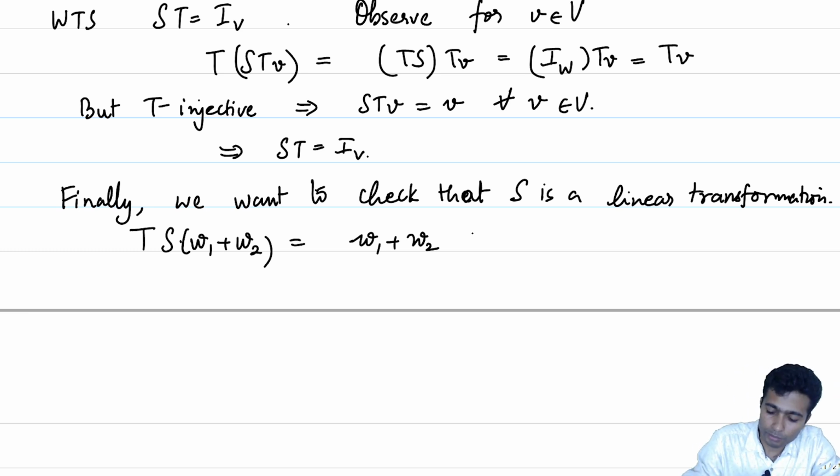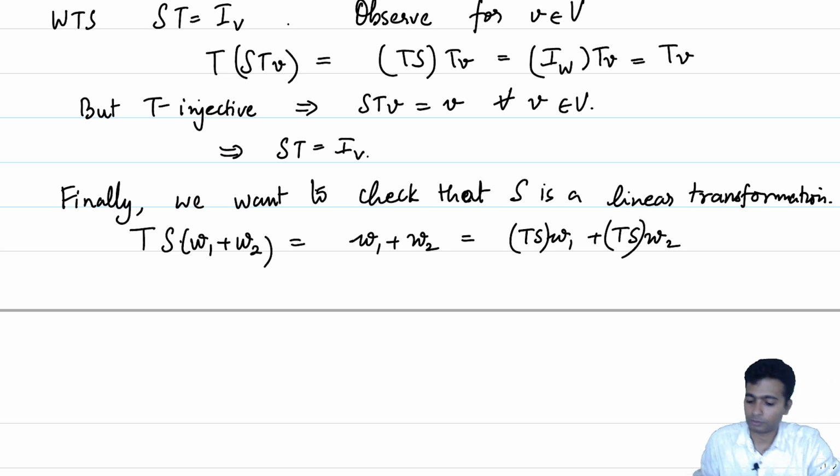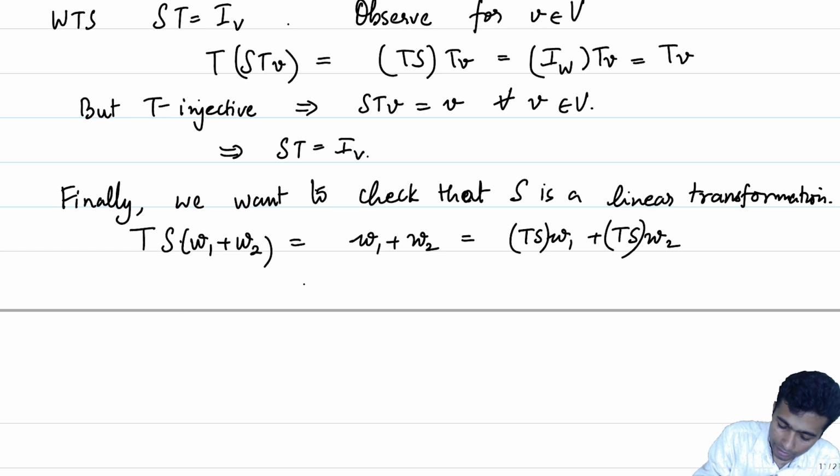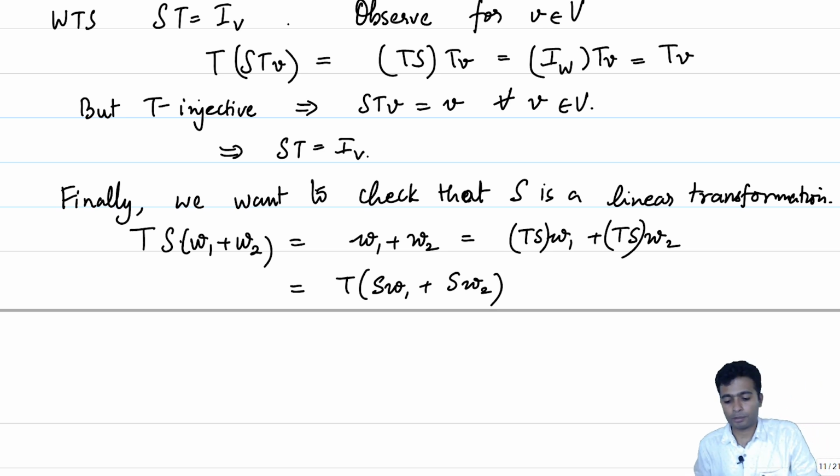But we know that W1 plus W2 is TS W1 plus TS W2, because after all TS is the identity map, and by the property of a linear transformation, this is equal to T of SW1 plus SW2. After all, T is a linear transformation. We do not know about S, but we certainly know that T is a linear transformation.